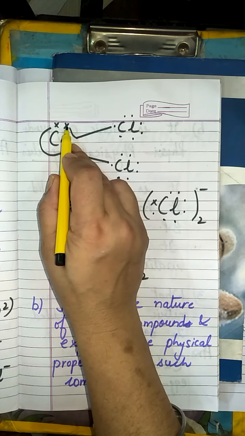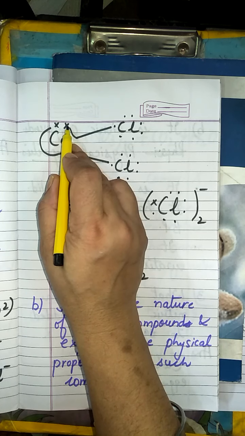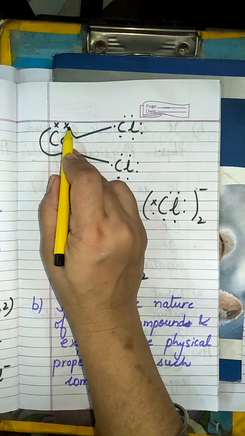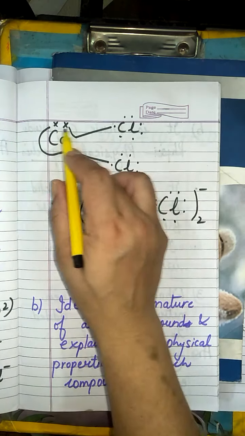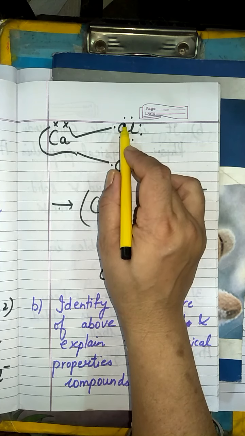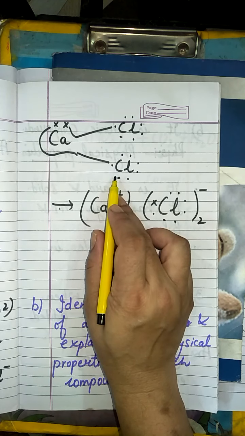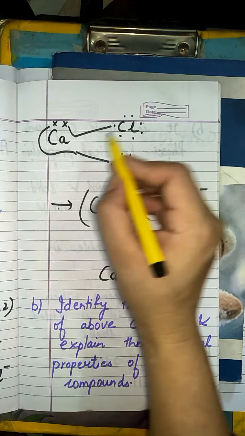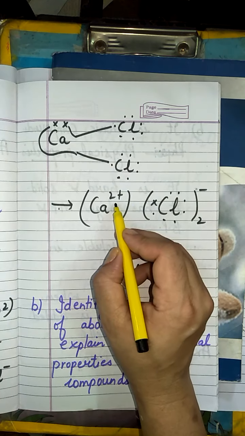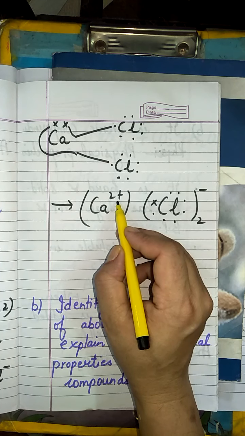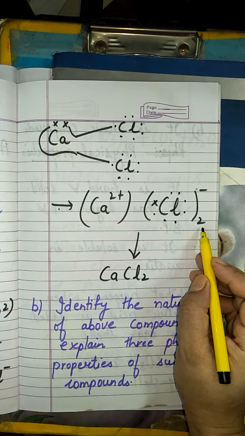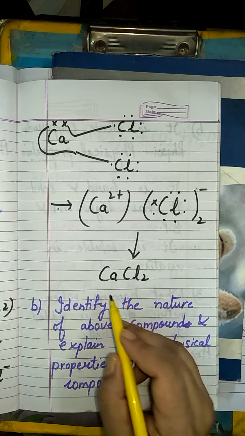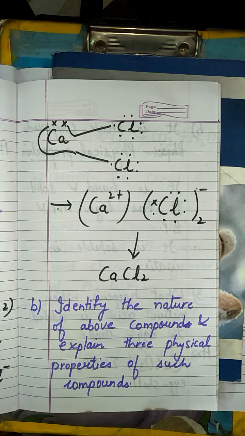Calcium has 2 electrons in the outermost shell, denoted by crosses, and chlorine is denoted with dots. One electron from calcium goes to this chlorine, and one electron goes to the other chlorine. Then, by losing 2 electrons, calcium acquires 2 positive charge, and by gaining 2 electrons, the chlorines acquire 2 negative charge, that is CaCl2.